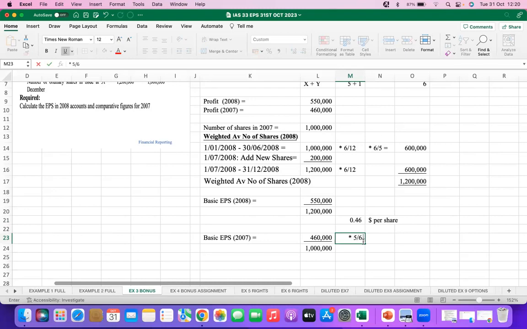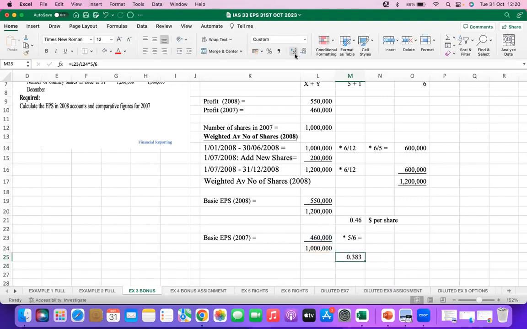Sorry for that. So that gives you 460 divided by 1 million times 5 divided by 6. So it gives you 0.38, to 2 decimal places, dollars per share.